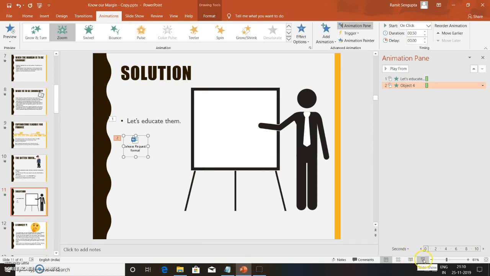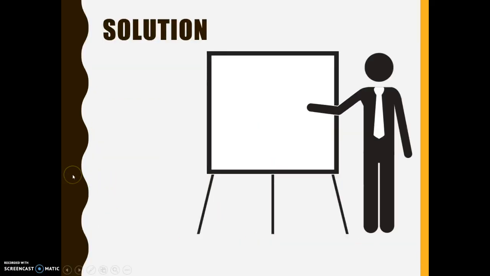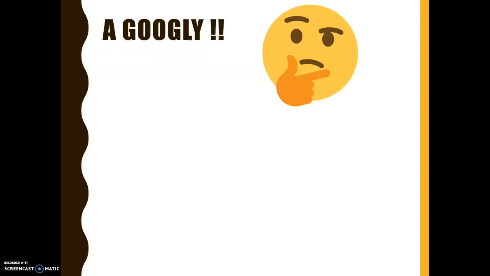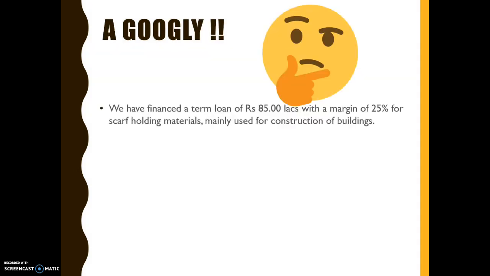Now, as we come to the end of this presentation, I will leave you with the GOOGLY. This is a live case in my branch where I faced a strange situation, and so I call it a GOOGLY. We have financed a loan of 85 lakhs with a margin of 25% for scaffolding materials, mainly used for